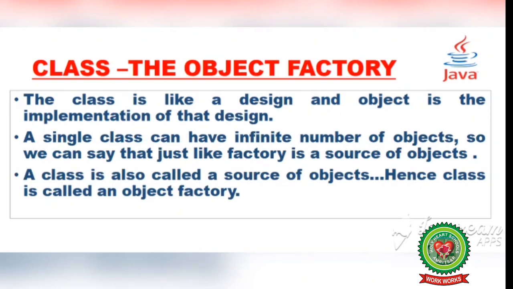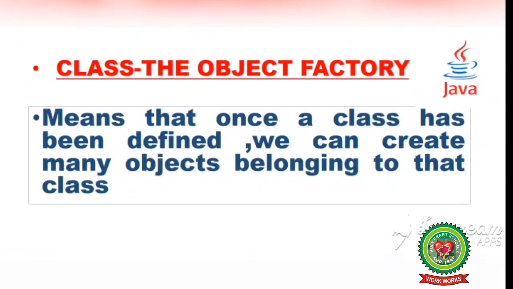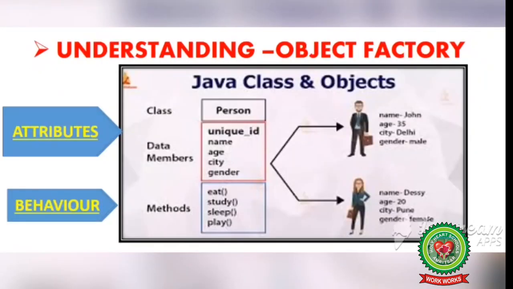A single class can have an infinite number of objects, meaning countless objects we can create after creating a class. So we can say that just like a factory is a source of objects, a class is also a source of objects. Hence, class is called an object factory. Once a class has been defined, we can create many objects belonging to that class. See the example.